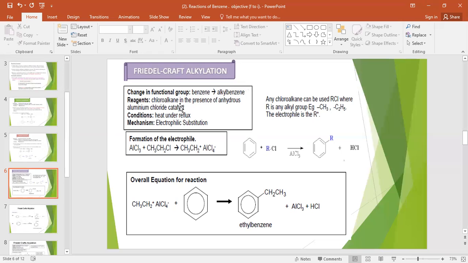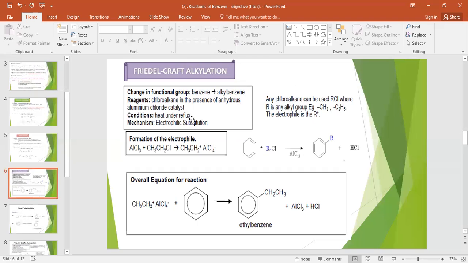The reagent required for this is chloroalkanes, meaning any alkane group attached with chlorine, in the presence of an anhydrous aluminium chloride catalyst. So what is the catalyst here? AlCl3. The condition required for this reaction is heat under reflux to avoid evaporation. And this type of reaction is called an electrophilic substitution reaction. Here you need to pay attention please.